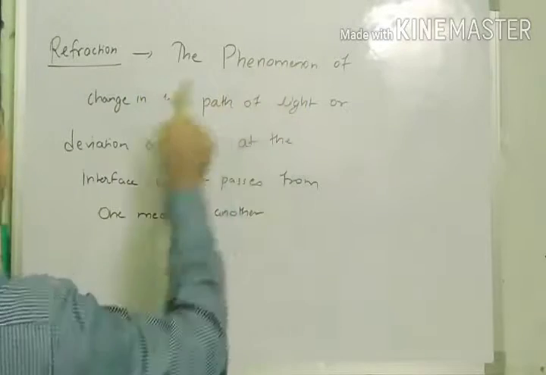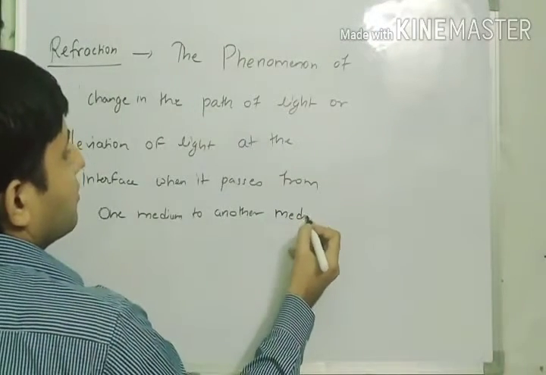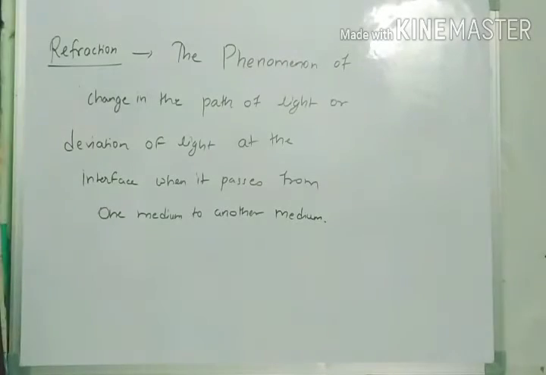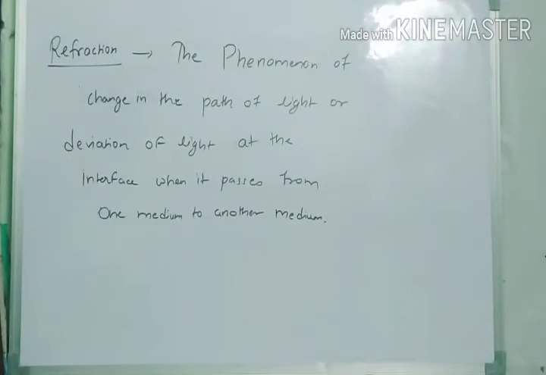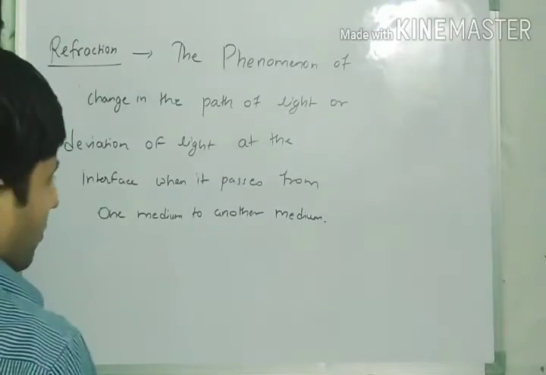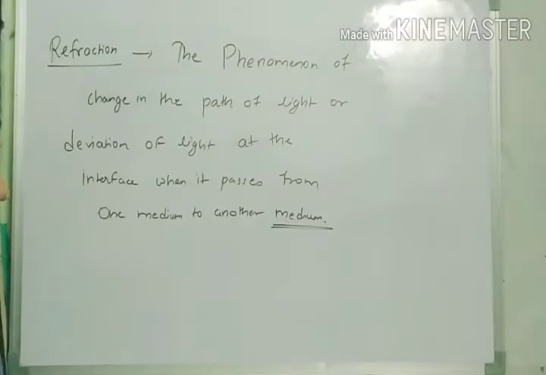Let me read the definition. The phenomenon of change in the path of light or deviation of light at the interface when it passes from one medium to another medium. This is called refraction. Let me draw the diagram for that, but before that, one important word is there: medium. So what is medium?